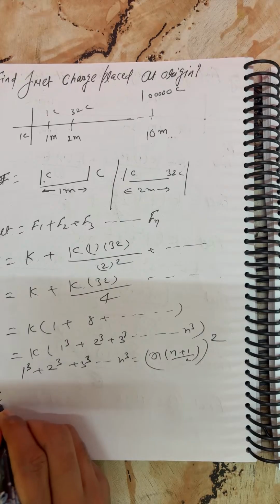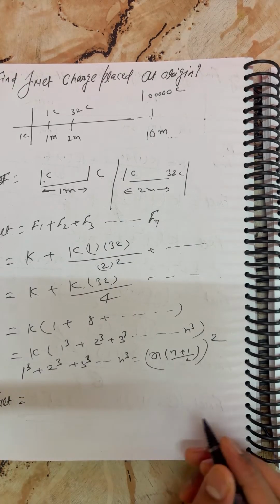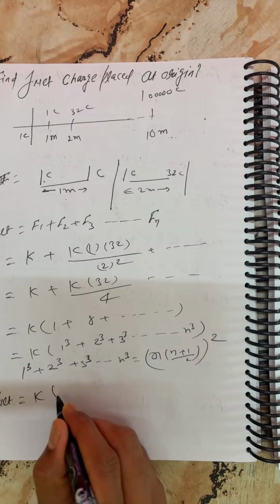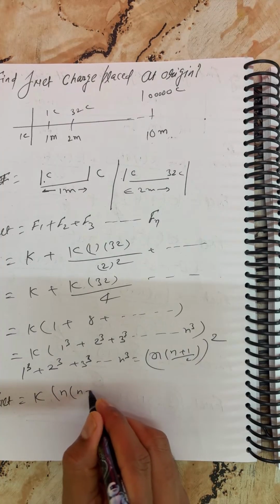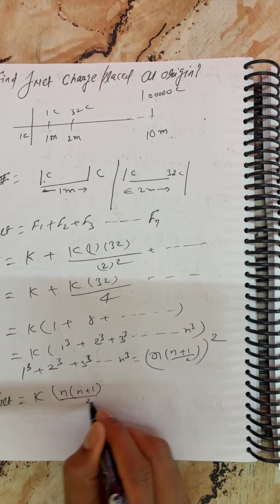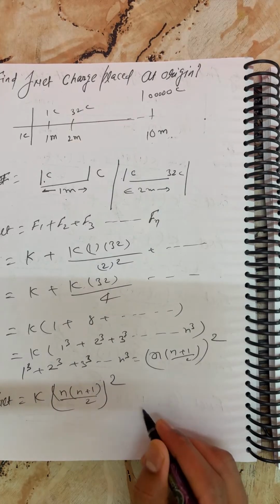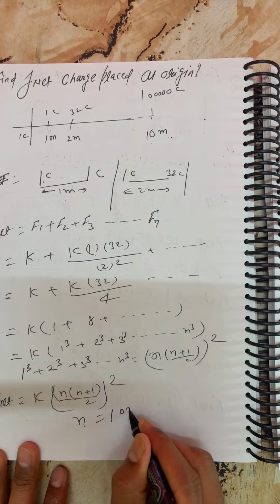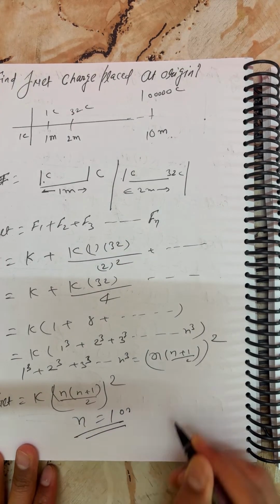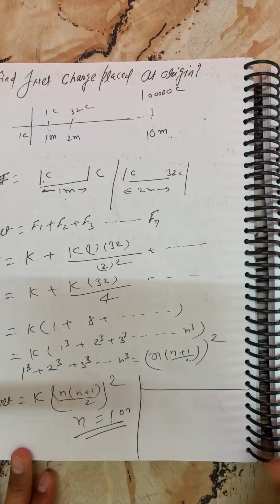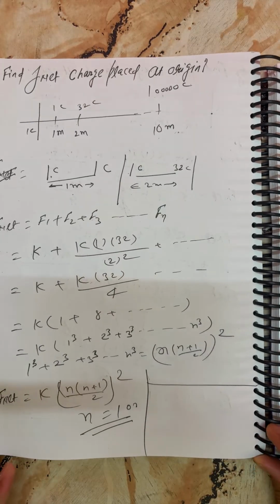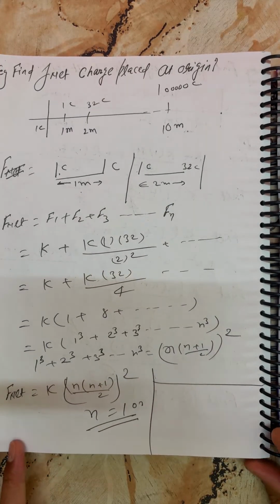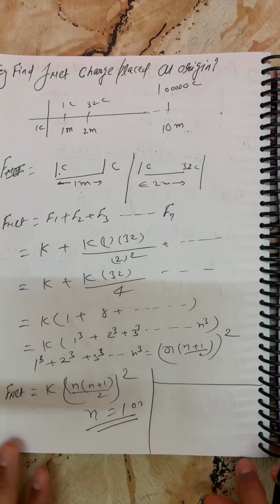So finally you can write F net is equal to k into n into n plus 1 by 2 whole square. Here you can put n equal to 10, so I can write the result finally.